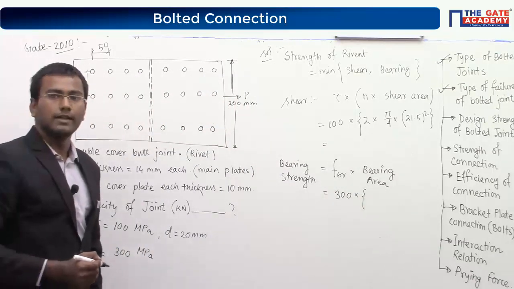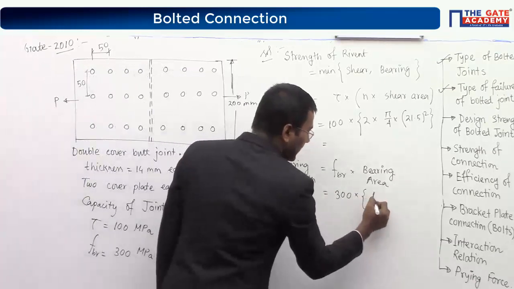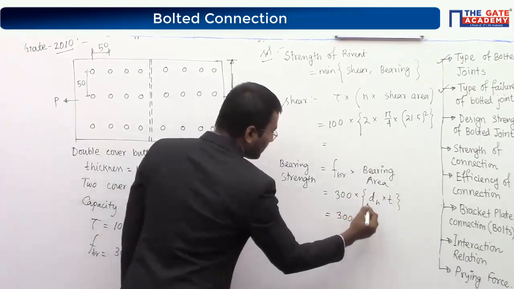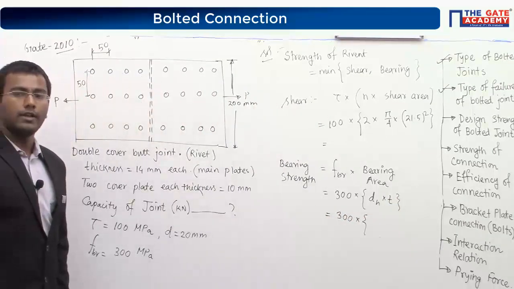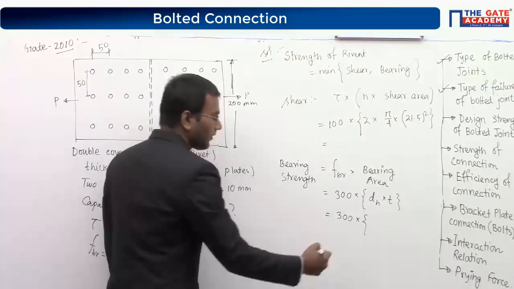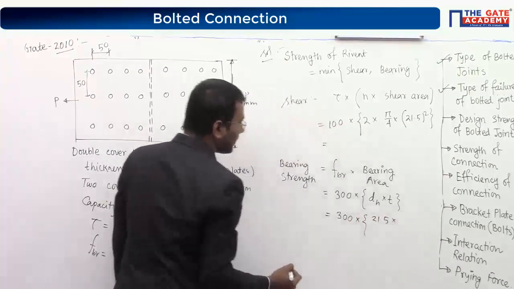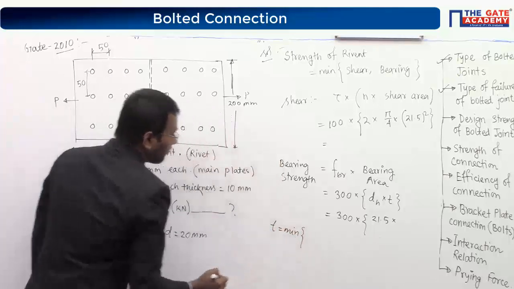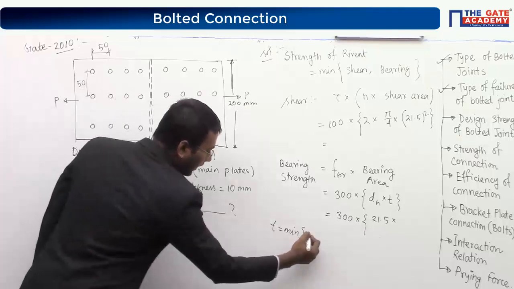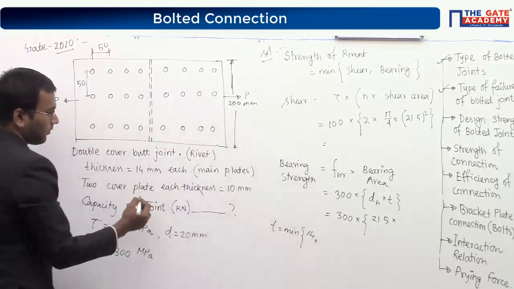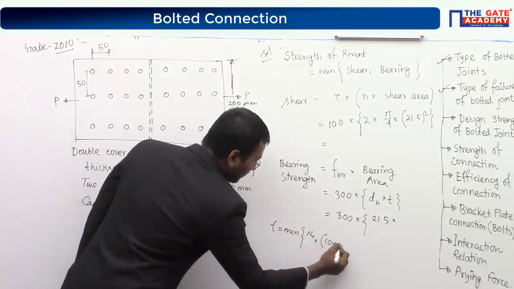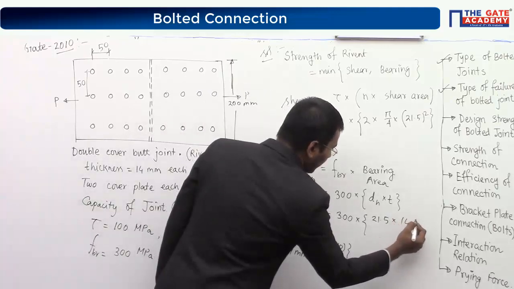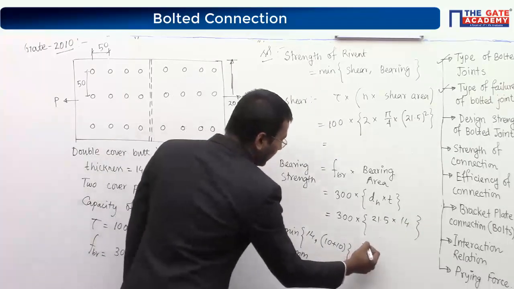Contact area means d_h multiplied by t. So 300 multiplied by the hole diameter d_h, which is 21.5, multiplied by t. What is t? Bar joint, so t equals the minimum of main plates 14 mm, and cover plates 10 plus 10. So I will take the minimum value, 14 mm. So it will be multiplied by 14, right? So you can find out the answer.